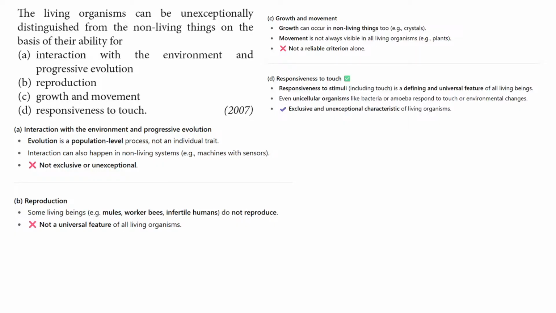So this option is also discarded. And option D, responsiveness to touch. This is the correct answer, because responsiveness to stimuli, including touch, is a defining and universal feature of all living beings. Even unicellular organisms like bacteria or amoeba respond to touch and environmental changes.